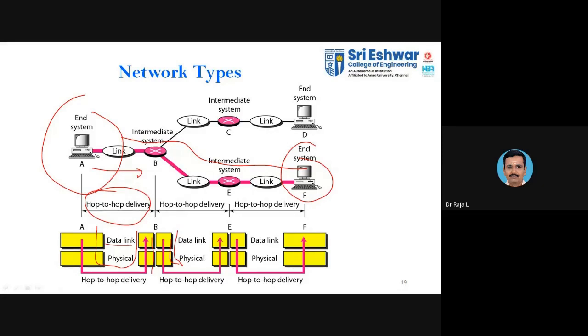In the network layer, when you go with the hop to hop delivery, you are ensuring that you have the proper data being received from source to the destination. You will take care of each and every node such that each data is transmitted in a suitable way. Okay, so that is the network layer.